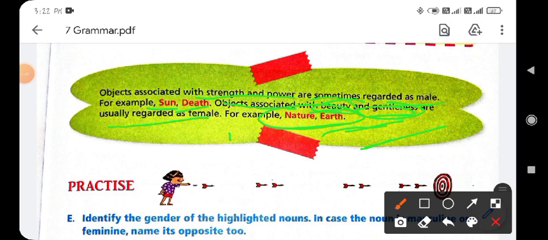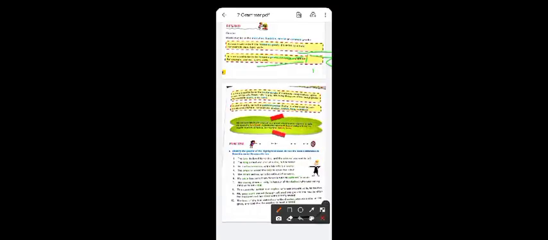So I hope you all understand noun gender. In the beginning we learned the definition of noun gender, then the parts of gender, and after that all the parts one by one, and how you can identify the noun. So let us revise one more time.